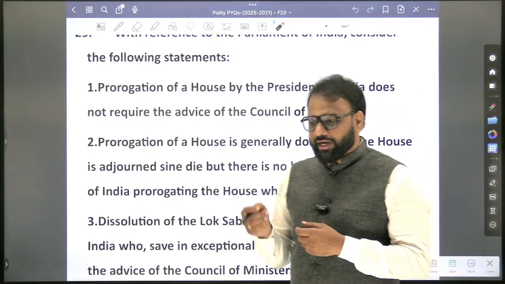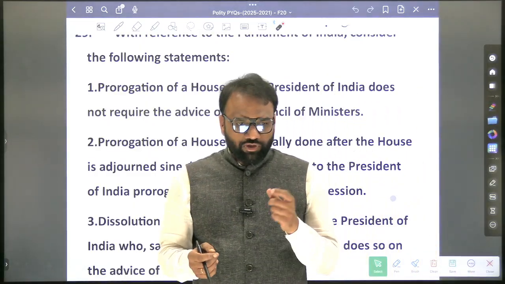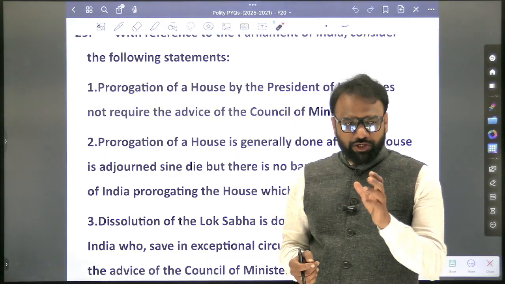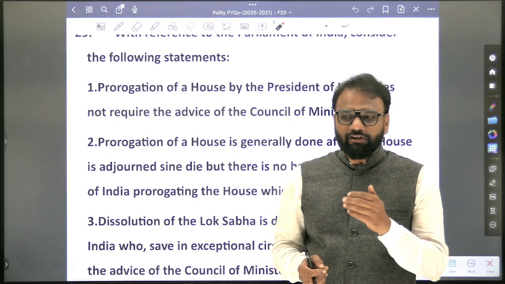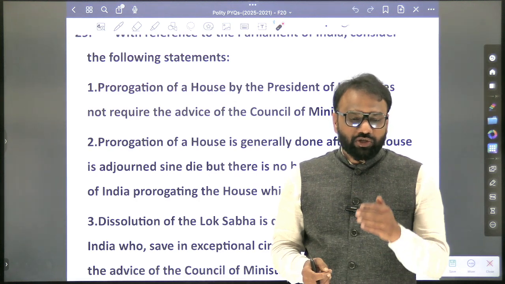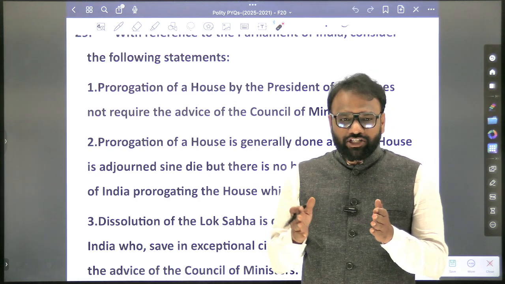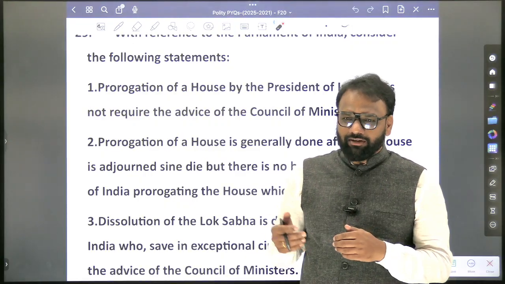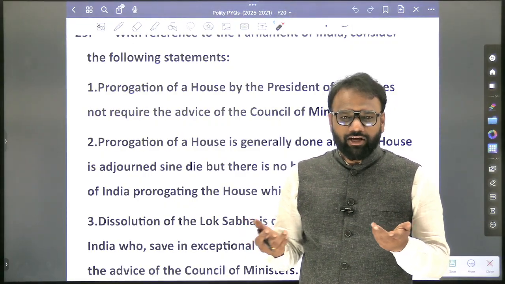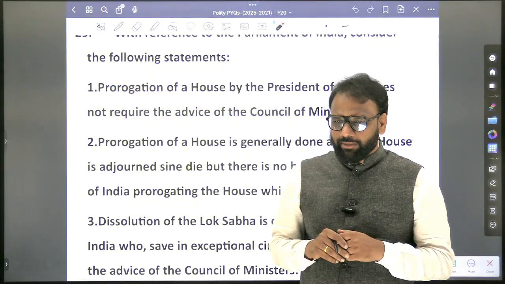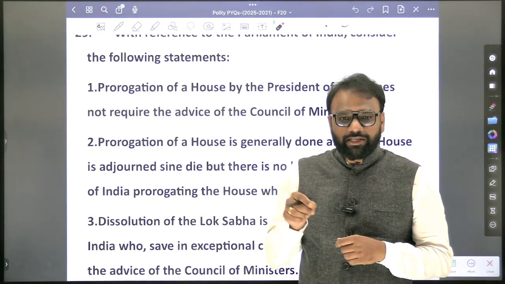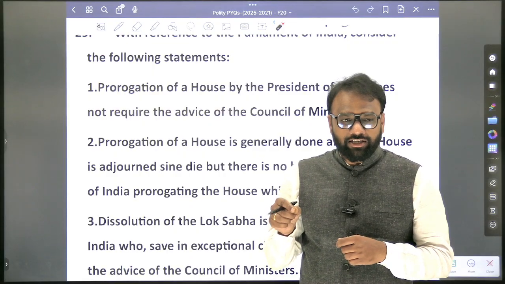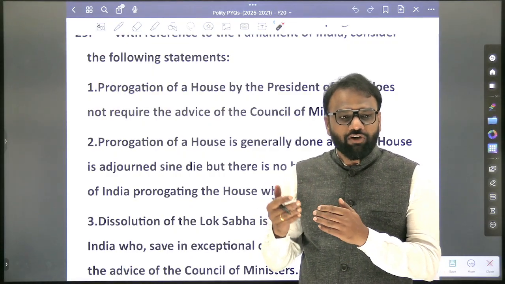What is the basic difference between adjournment and adjournment sine die? A particular date and time is fixed in case of adjournment. Once adjournment sine die has been issued, the next date and time when we will be meeting is not set. Generally, adjournment sine die in a particular session is issued only once, whereas on a day-to-day basis there can be multiple adjournments. Now when will the President issue prorogue? Generally, after adjournment sine die.